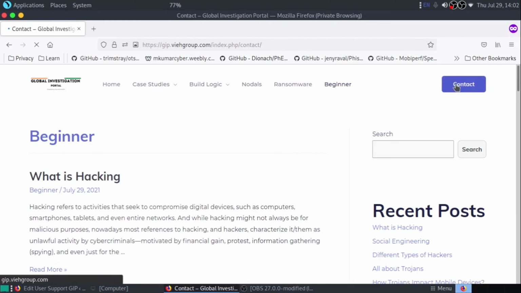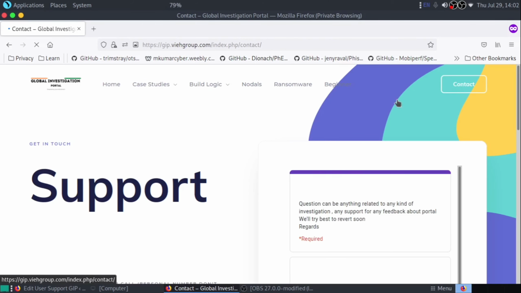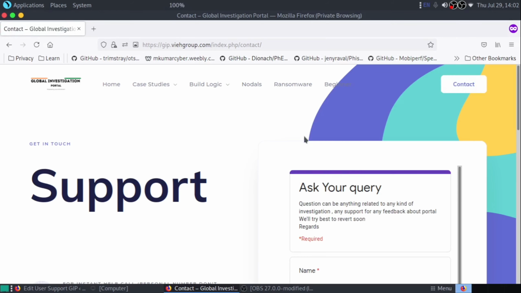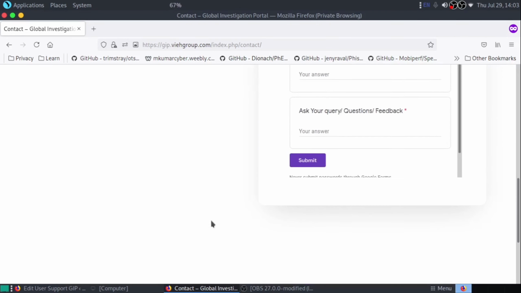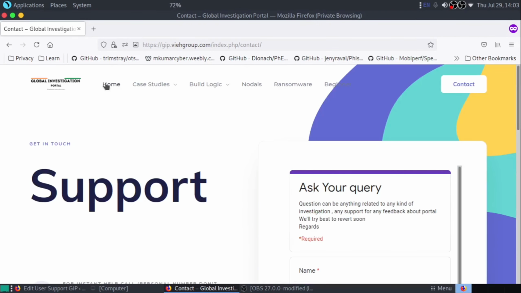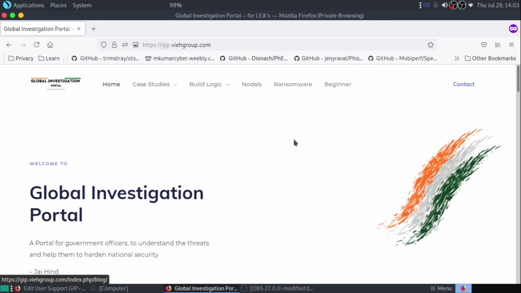Suppose you're stuck anywhere or need any query or support, just click the support button at the top right and fill out the form. If it's a very critical or emergency case, then you can call this number. This is my personal number, but don't share it with anyone. So that's about this platform. It is a newly created platform, created a few days ago. We transferred here only.